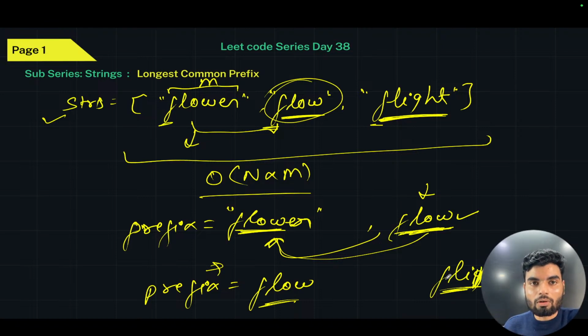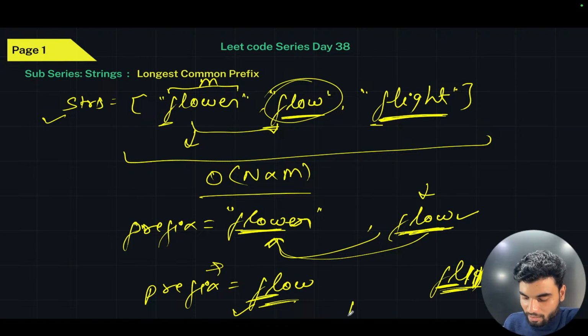Then what will you do? So we'll reduce again one character, right? So we'll keep doing this. What we have to do is have a while loop or something which can reduce the size of it, until we get this as a prefix. Now check "fl". Is this "fl" available? Yes, this is available. So now what we'll have?